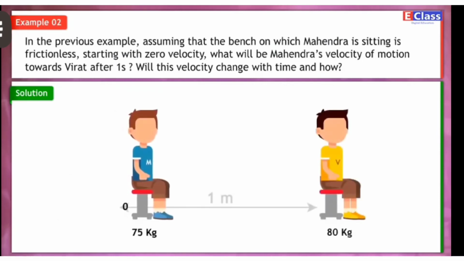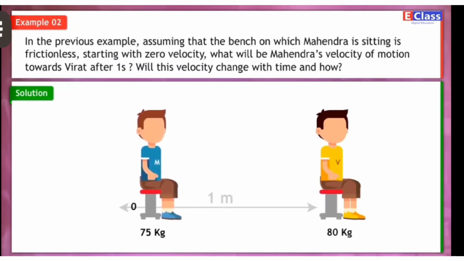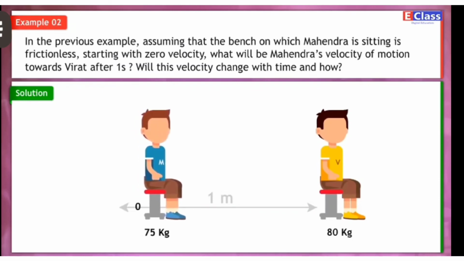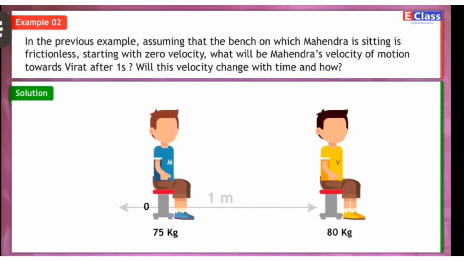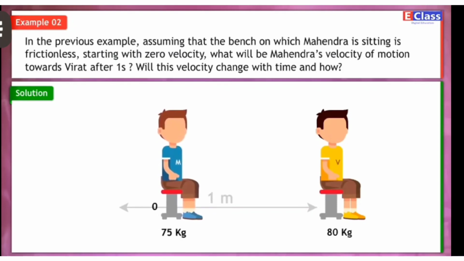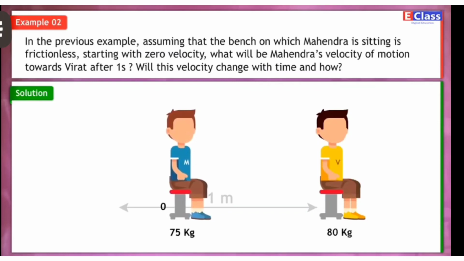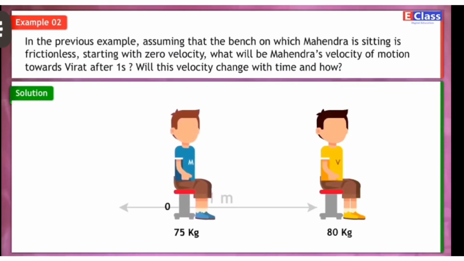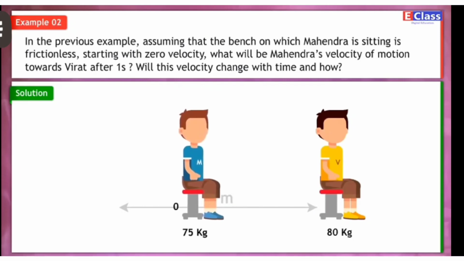This is an extremely small velocity. The velocity will increase with time because of the acceleration. The acceleration will also not remain constant because as Mahindra moves towards Virat, the distance between them will decrease, causing an increase in the gravitational force, thereby increasing the acceleration as per Newton's second law of motion.